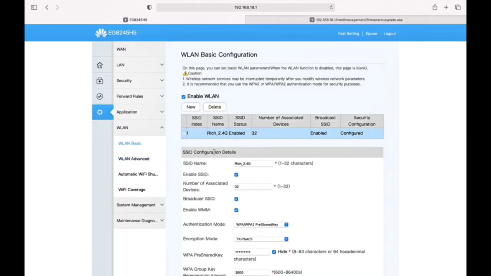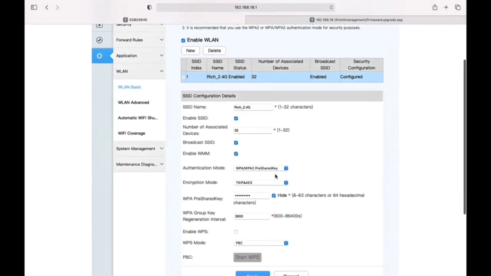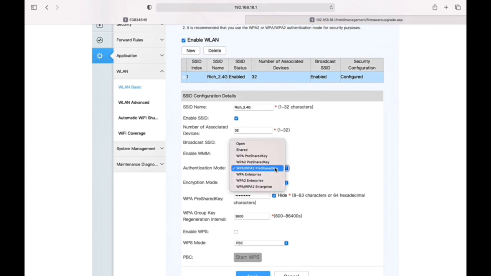We will now proceed in setting up encryption for our network and disabling WPS if not in use. As we scroll down, we will see authentication mode. From there, we will find a list of network security protocols such as WEP, WPA, WPA2, and WPA3.